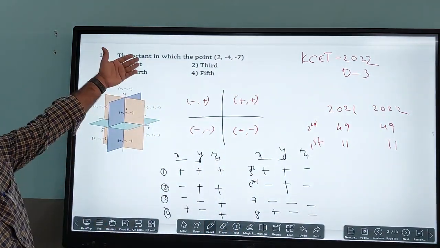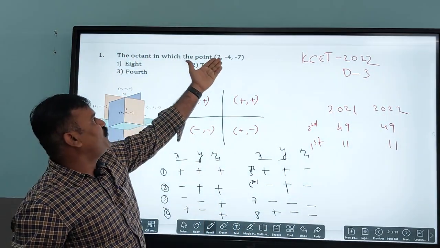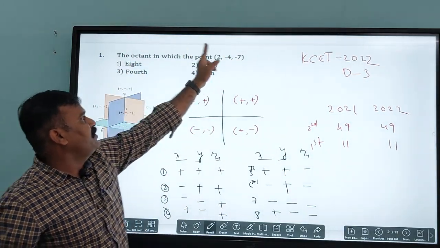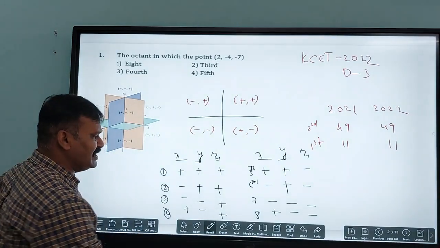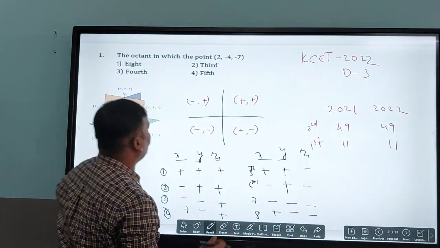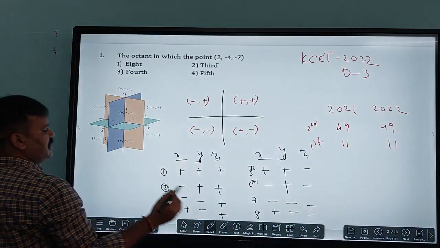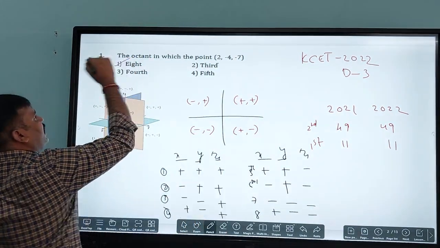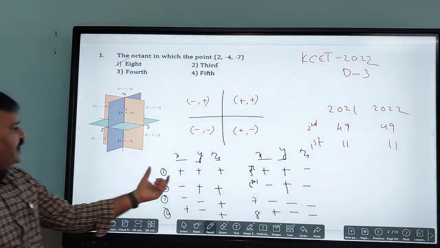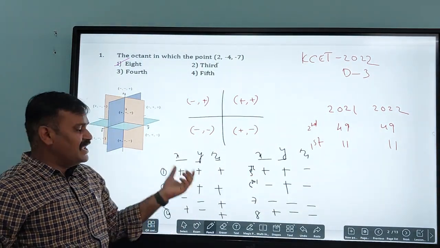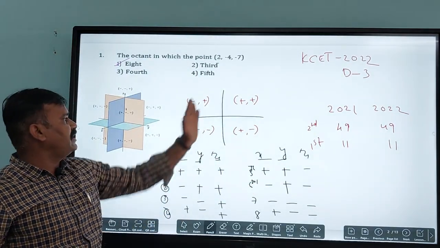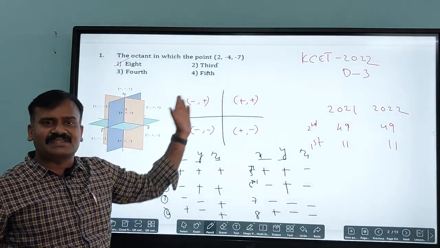Now what is the question they have given here? 2 comma minus 4 comma minus 7 means x is positive, y is negative and z is negative. So obviously it lies in the 8th quadrant. Which is the correct option here? Option A is the correct one. So this is a very simple way. Even a below average student can remember it easily. The only thing is you must know the 4 quadrant signs, that's it.